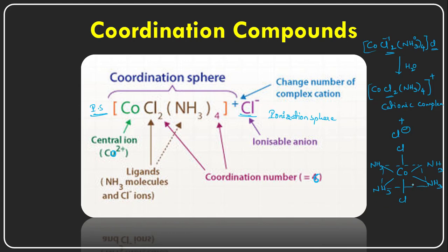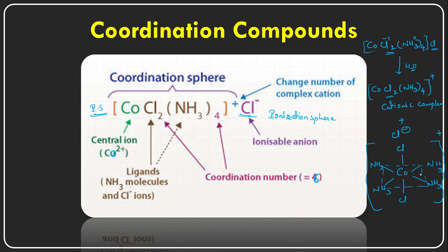So this is the octahedral complex, and it has this kind of geometry, and this whole complex carries a +1 charge after dissolving into the water, right? So this is the stable structure. Now how many bonds surround the central metal cation, that is cobalt?